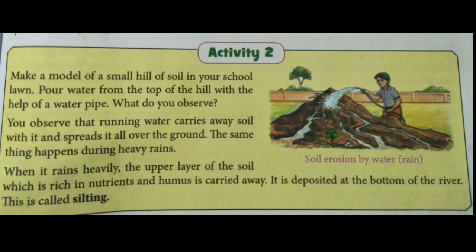So what we understand here is that due to heavy rainfall, when soil comes down, first, the top layer of the soil is removed. Second, when this soil comes with the river and reaches the plains, the river leaves part of the soil on its way. Due to this accumulation of soil, the river changes its course, meaning the direction of the flow of the river changes.